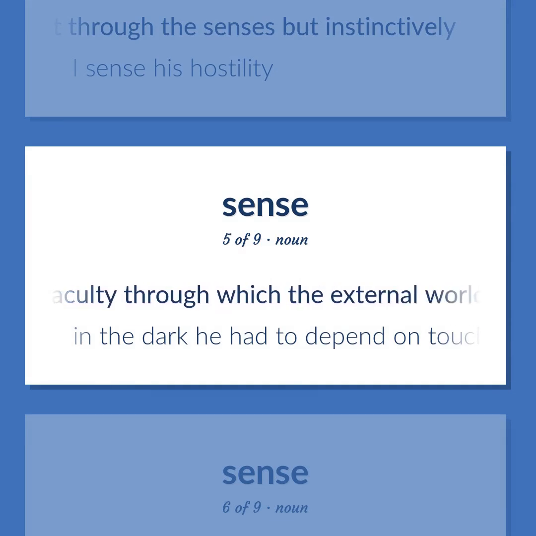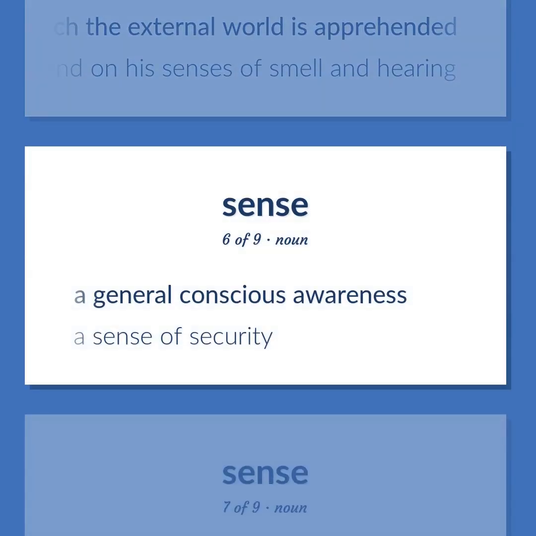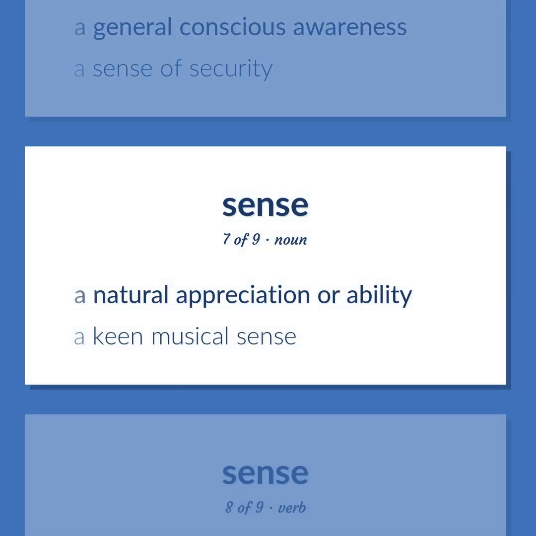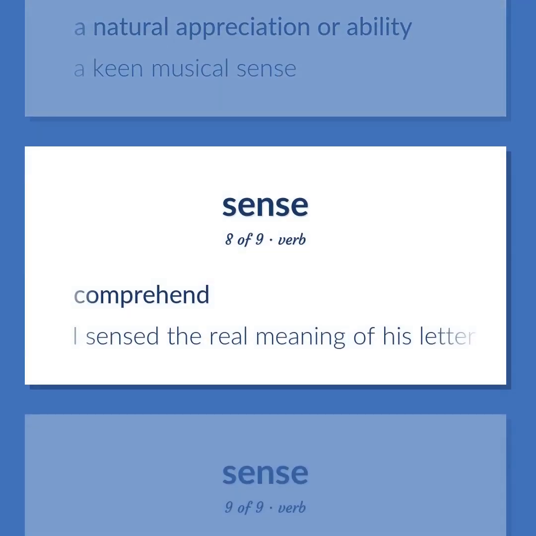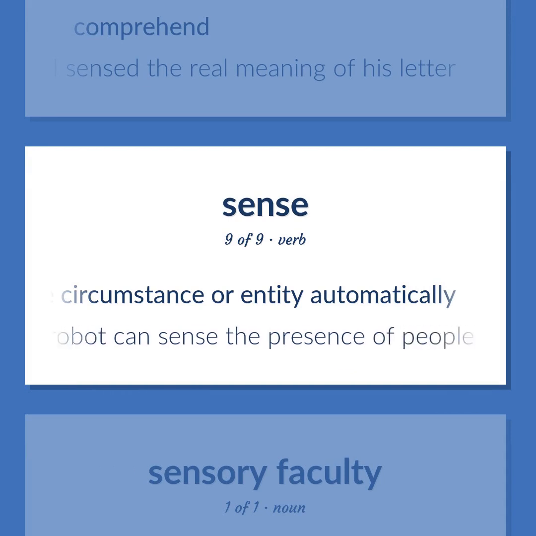The faculty through which the external world is apprehended. In the dark he had to depend on touch and on his senses of smell and hearing. A general conscious awareness. A sense of security. A natural appreciation or ability. A keen musical sense. Comprehend. I sensed the real meaning of his letter. Detect some circumstance or entity automatically. This robot can sense the presence of people in the room.